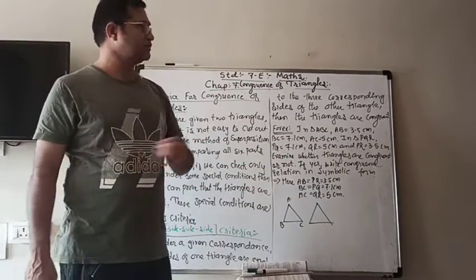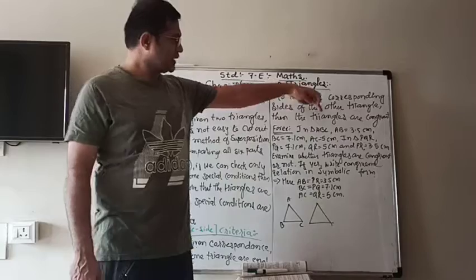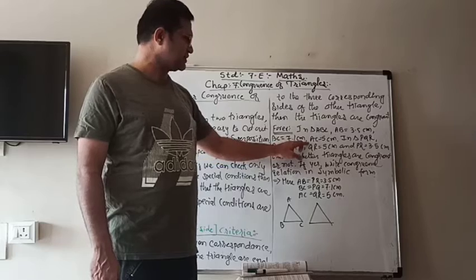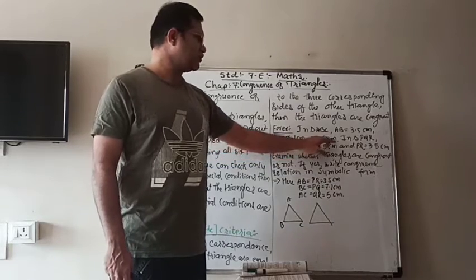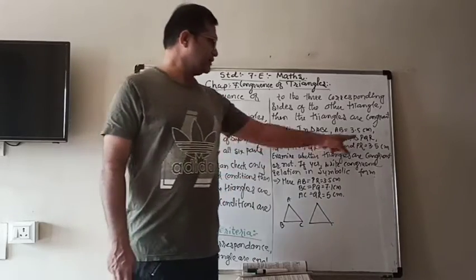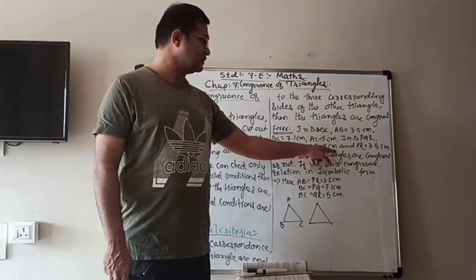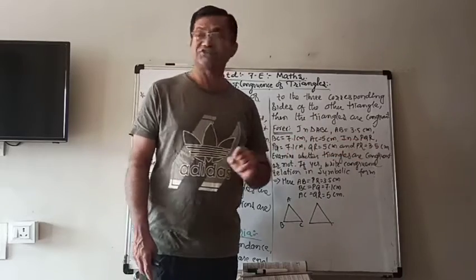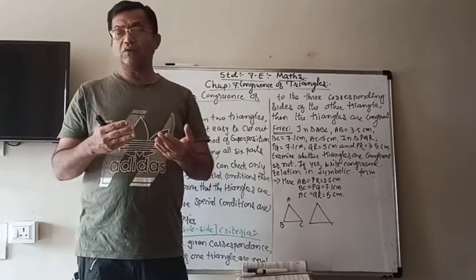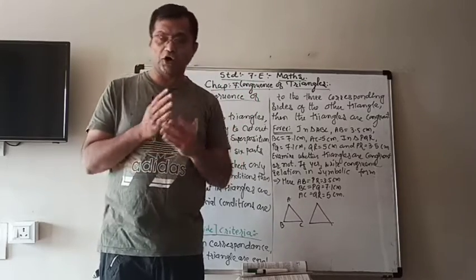Let us understand with an example. Here it is given that in triangle ABC, AB equals 3.5 centimeter, BC equals 7.1 centimeter, and AC equals 5 centimeter. Another triangle PQR is given. In triangle PQR, PQ is 7.1 centimeter, QR is 5 centimeter, and PR is 3.5 centimeter. So three sides of two triangles are given. Now we have to check whether the given triangles are congruent or not.